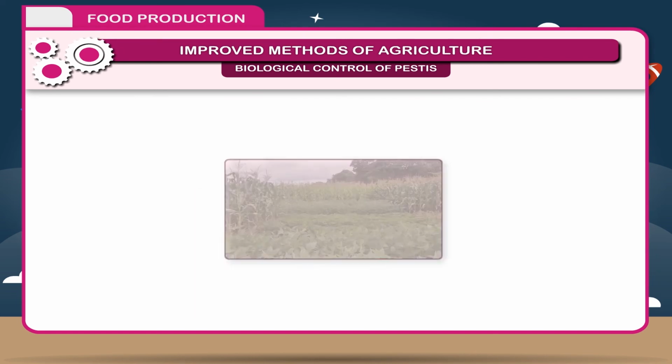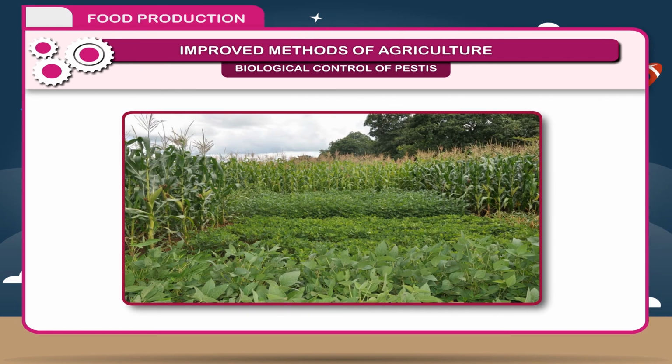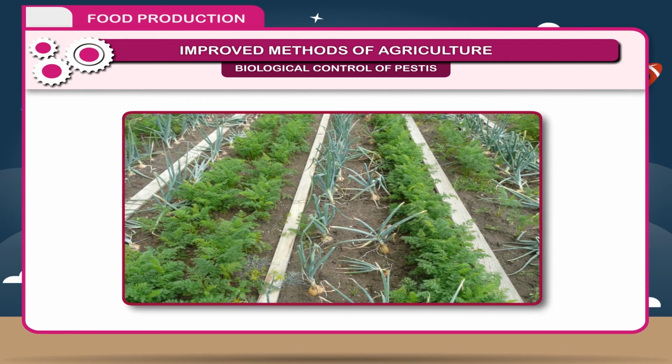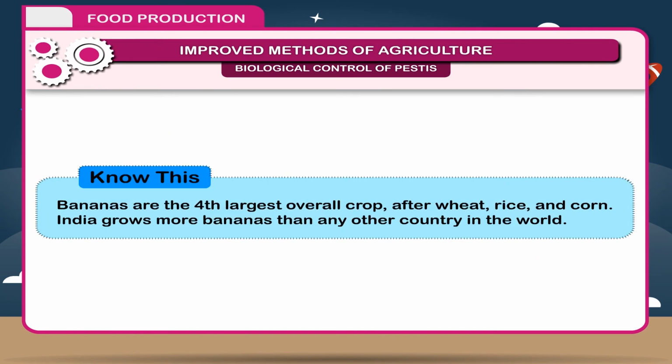Multiple cropping. To increase the yield, cultivation of several crops, 3 to 4 in a year, has been suggested. This is called multiple cropping. We should select some early maturing crops of different types in the same field. Know this, bananas are the 4th largest overall crop after wheat, rice and corn. India grows more bananas than any other country in the world.